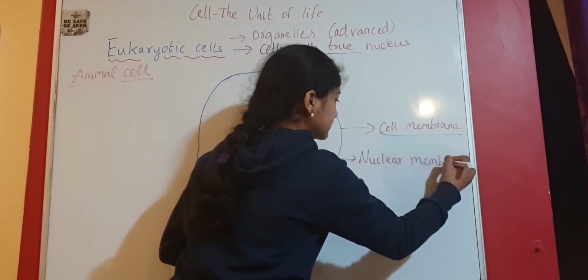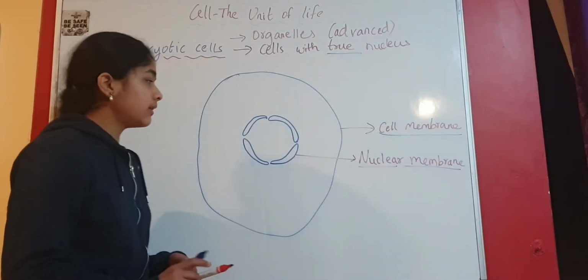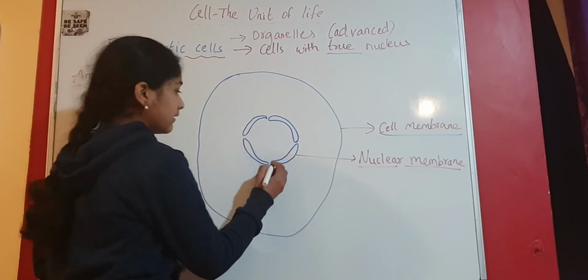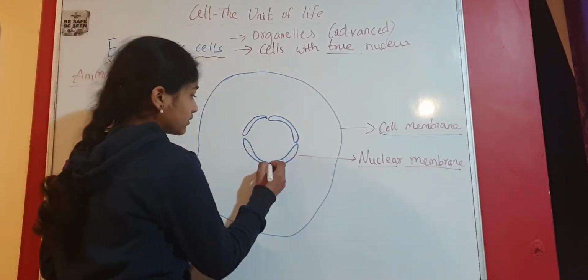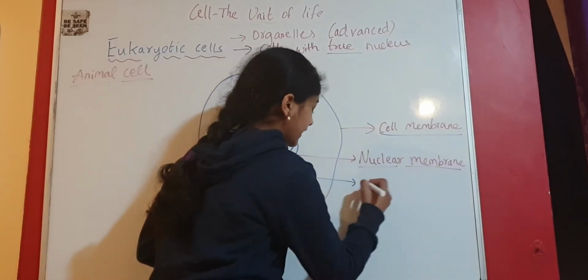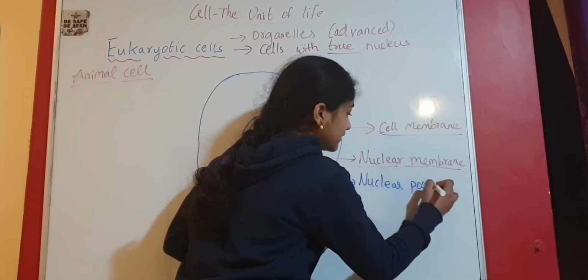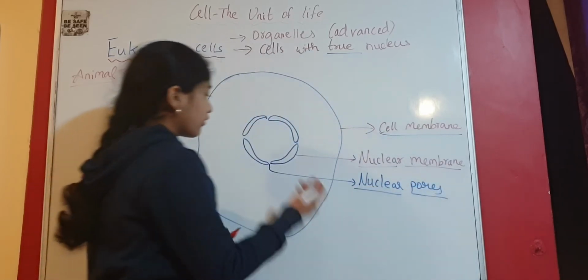The nucleus controls the activity of the cell. It is like the brain of the cell. These pores that you see, the spaces in the nuclear membrane, are called nuclear pores. Through these nuclear pores, substances move between the nucleus and the cell.